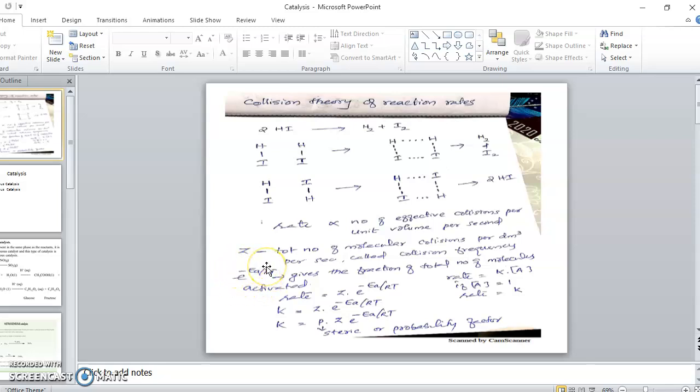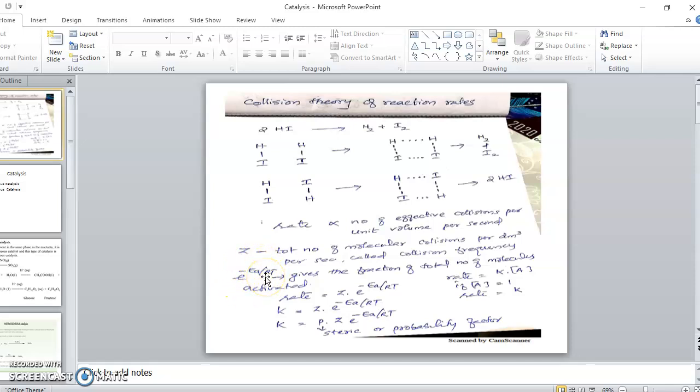This is obtained from the Maxwell-Boltzmann curve. The Maxwell-Boltzmann curve will give you this kind of expression. So this is the total number of molecules which are colliding, and this is the fraction of molecules which have enough energy.